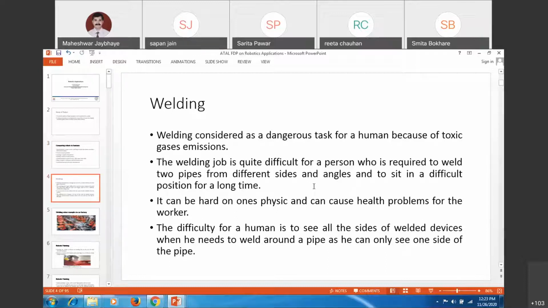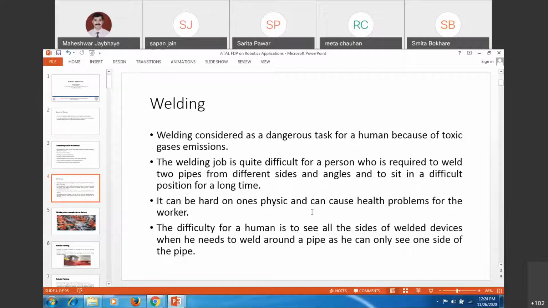Major industrial applications which you are finding in robotics is nothing but welding. Almost all industries, automotive industries, you will be finding welding is being done with the help of robot system, because it is a dangerous task for a human due to the toxic gases which are getting emitted. In many cases, with CO2 welding or other weldings, fumes are coming. Those are dangerous to the human being.